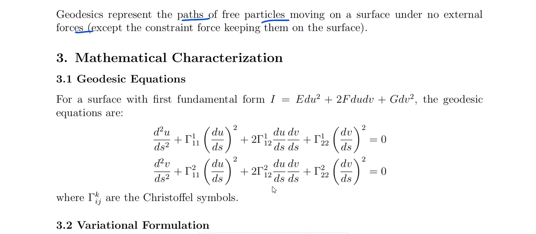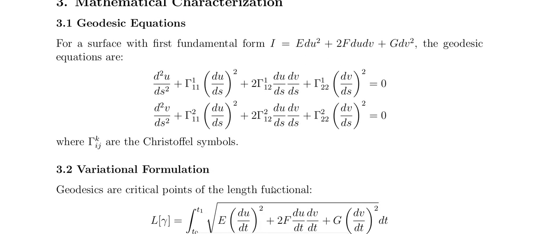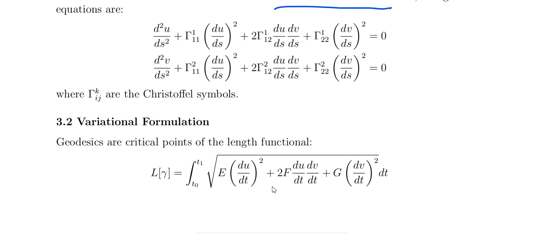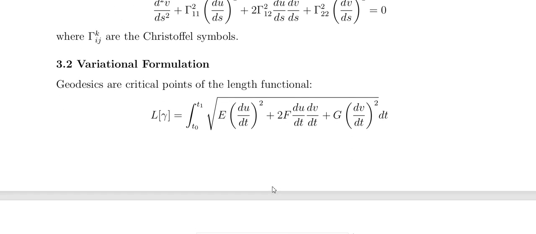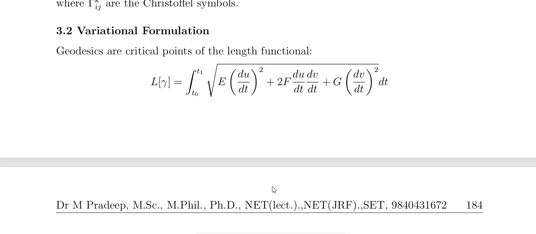The geodesic equation is very important, that is in the first fundamental form. This is the first fundamental form. The geodesic equation is expressed using the Christoffel symbols. And in the variational formulation, geodesics are the critical points of the length functional. That means the arc length formula.